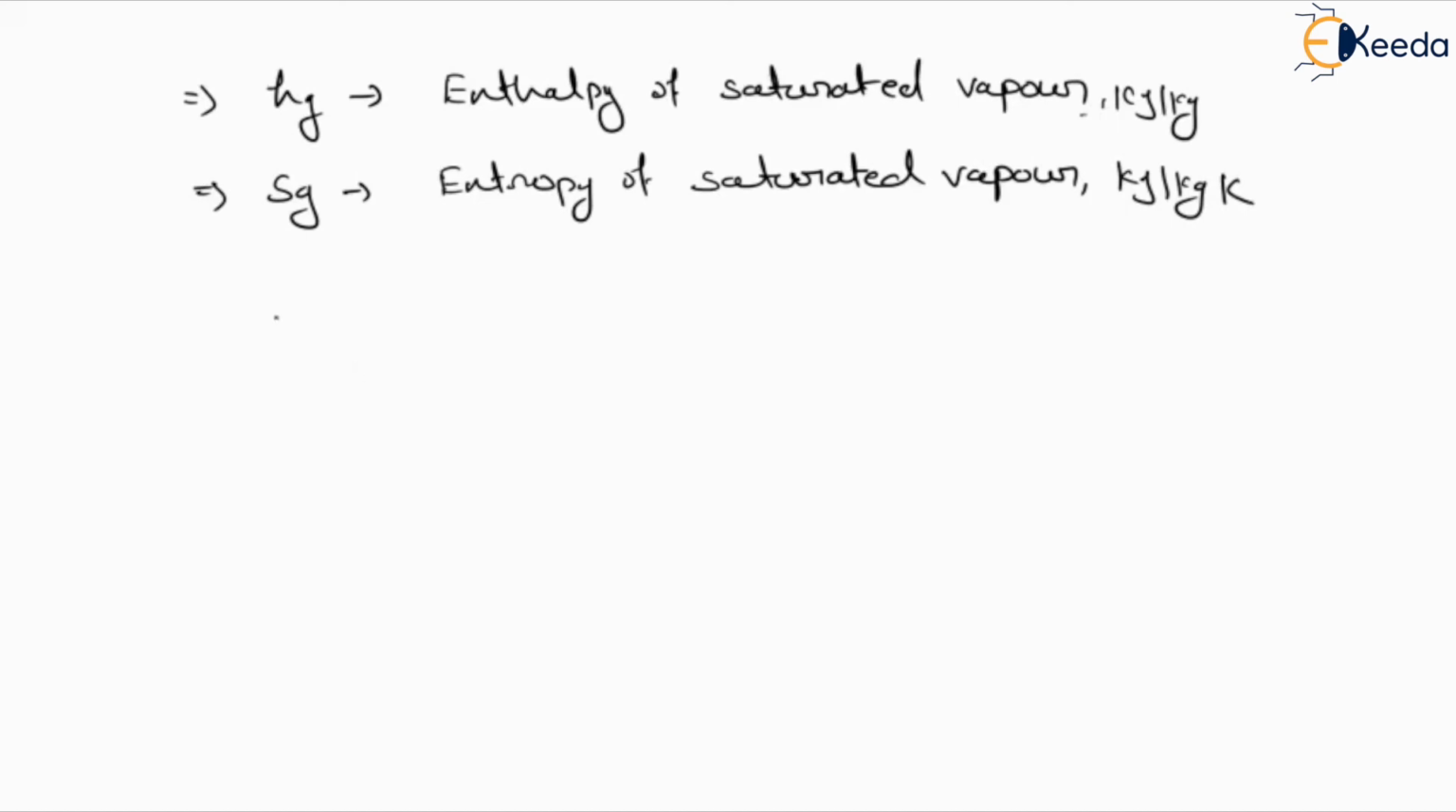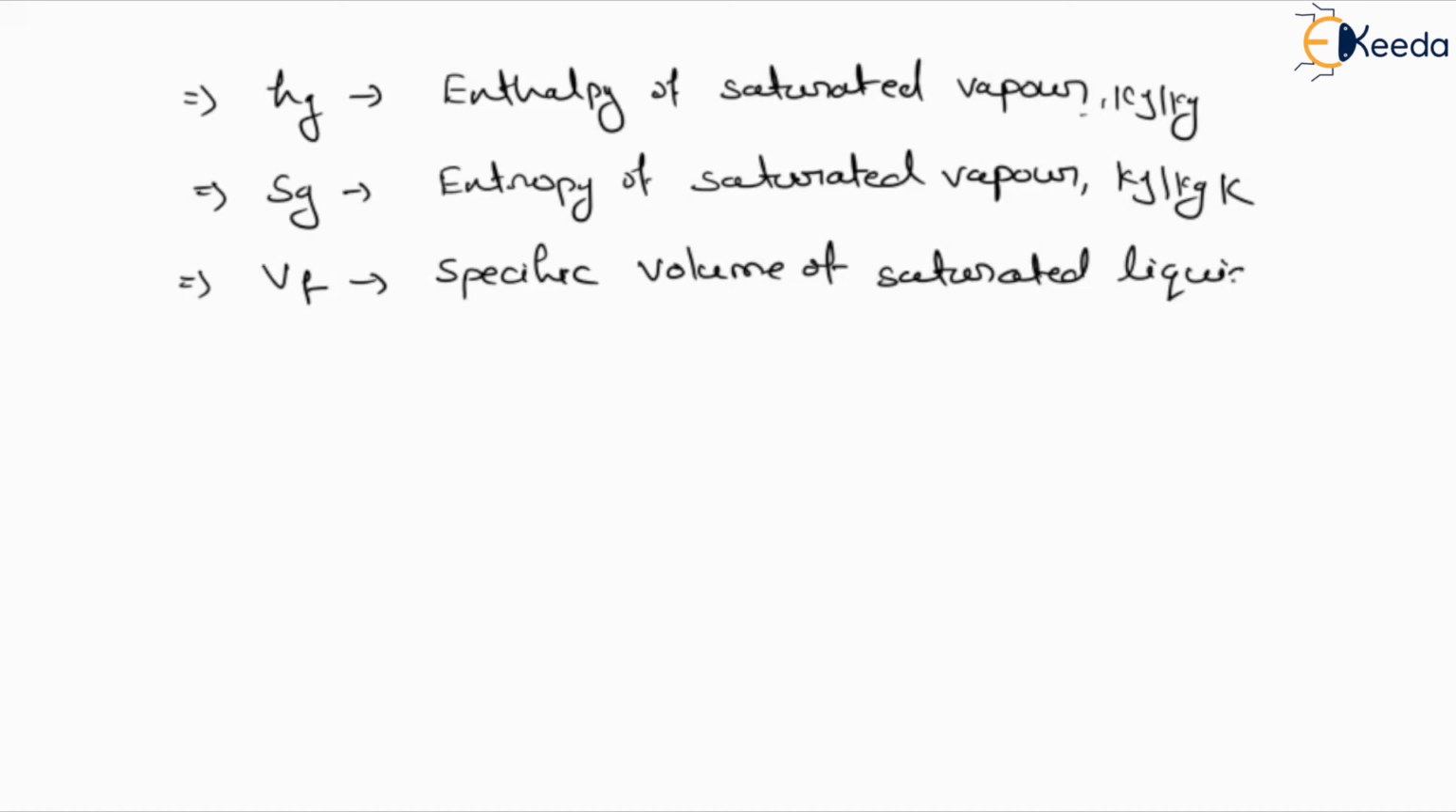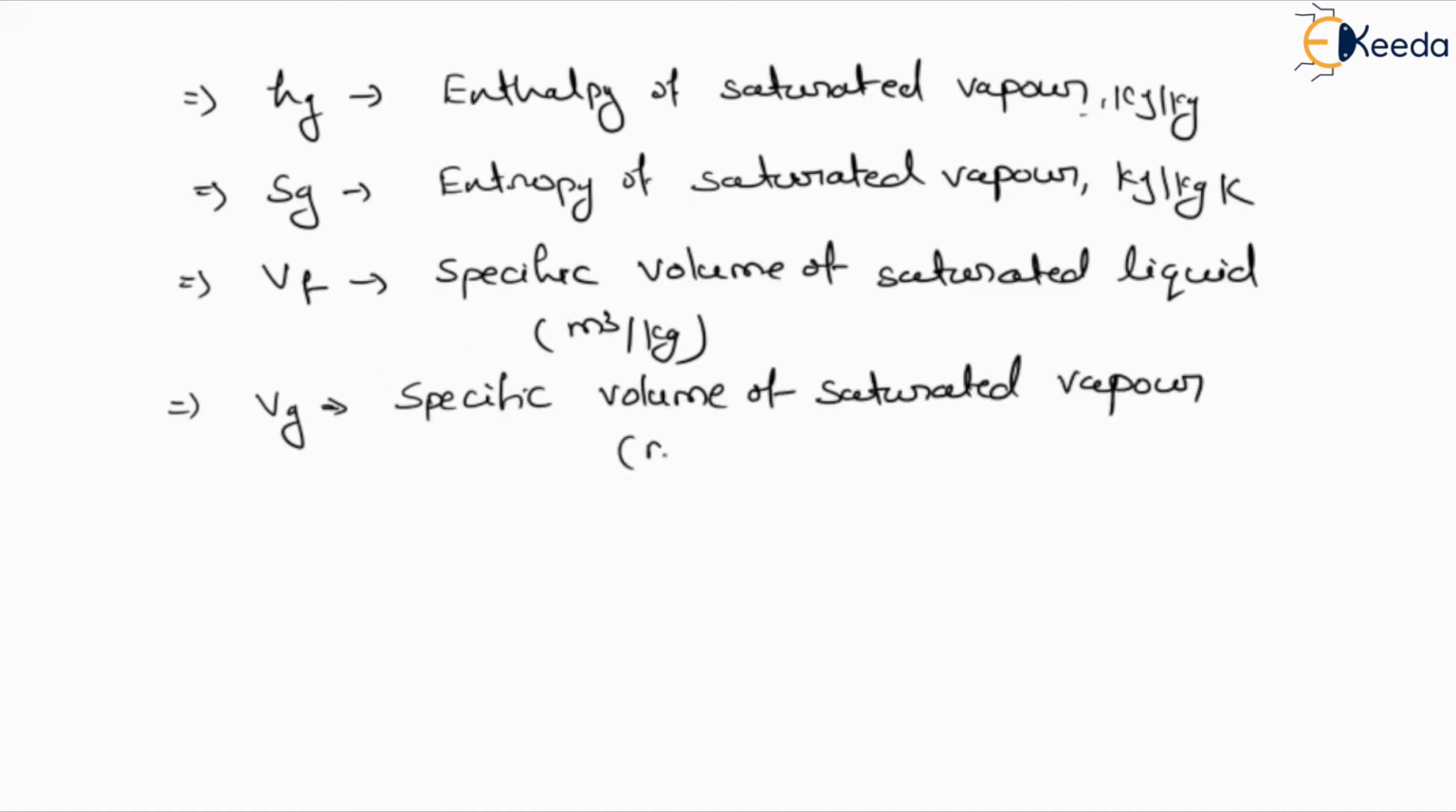Now, if we want to define the volume, so Vf and Vg. So Vf is what? It is the specific volume of saturated liquid. And the specific volume is the reciprocal of density. So the unit will be meter cube per kg. Similarly, we can define the Vg also. Specific volume of what? It will be specific volume of saturated vapor. And the unit will be the same, meter cube per kg, reciprocal of density.